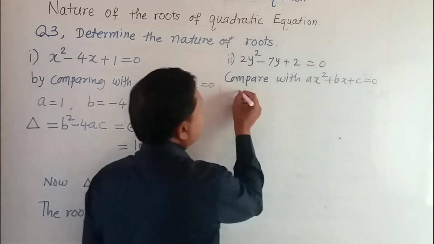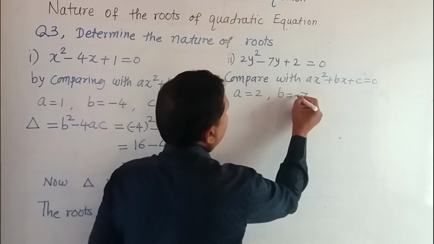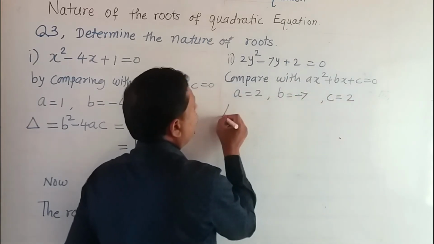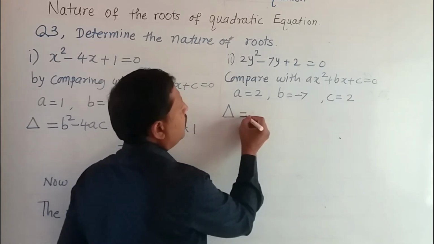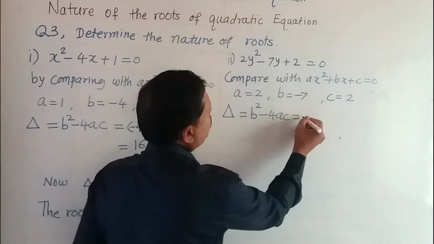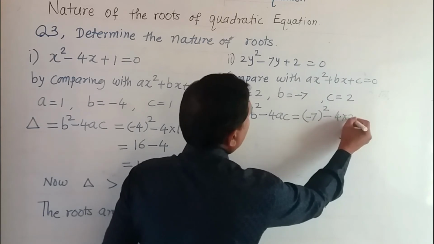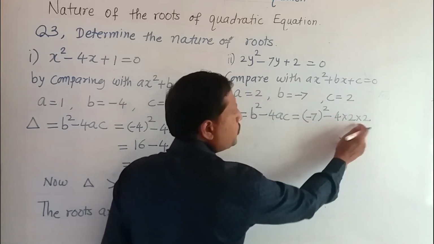Then we get a is equal to 2, b is equal to -7 and c is equal to 2. So find the value of the discriminant. It is denoted by delta, that is b square minus 4ac. Substitute the values. Square of -7 minus 4 into 2 into 2.